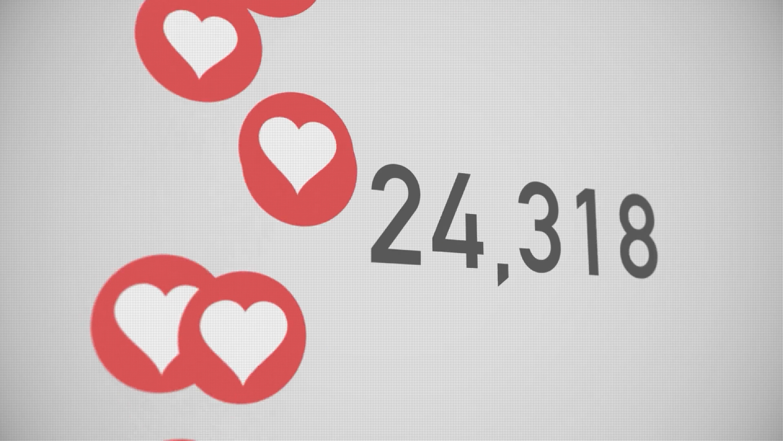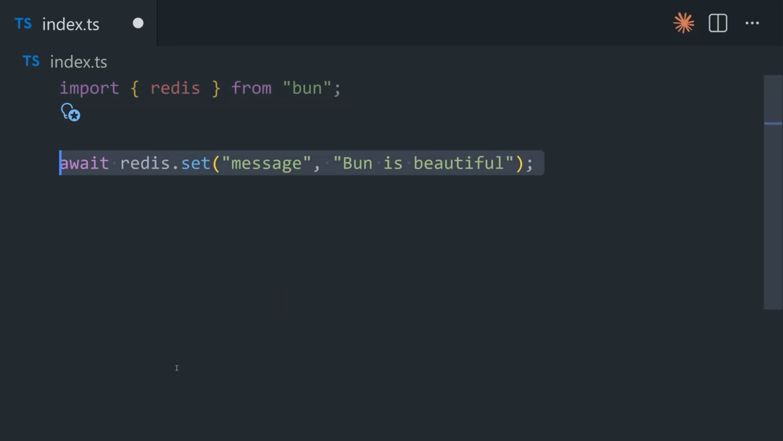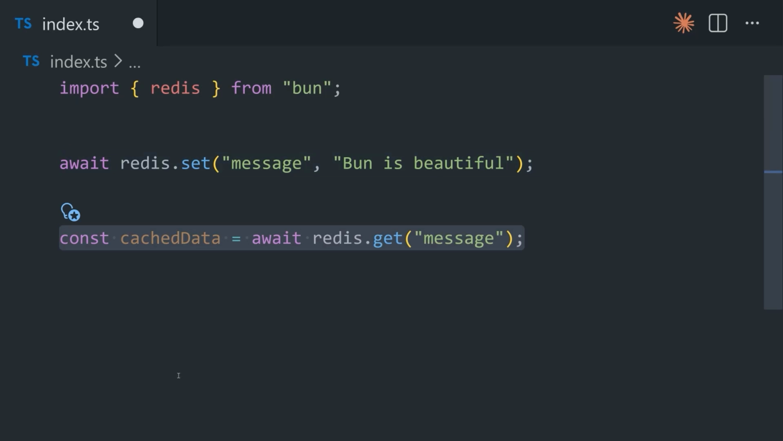Over the next few days, our app goes viral with millions of users. The database gets bogged down, so let's implement an in-memory cache with Redis. Like before, just import the Redis module, and we're up and running without any third-party dependencies.